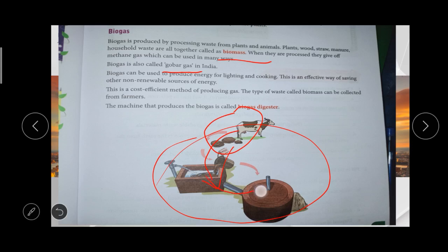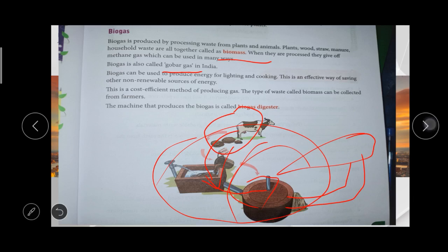Through the tank this waste material comes into the digester, where it remains for one or two weeks. After that the methane gas comes out of the waste product and passes through a pipe connected to the gas stove or anything in the home. There will be a gas collector, and from that we can use it for cooking or lighting purposes. Do you understand?